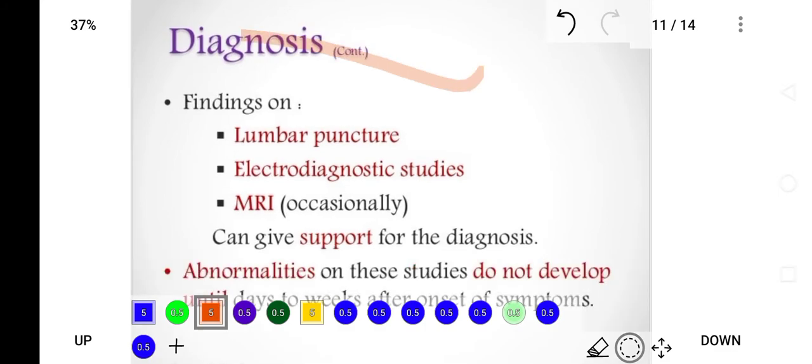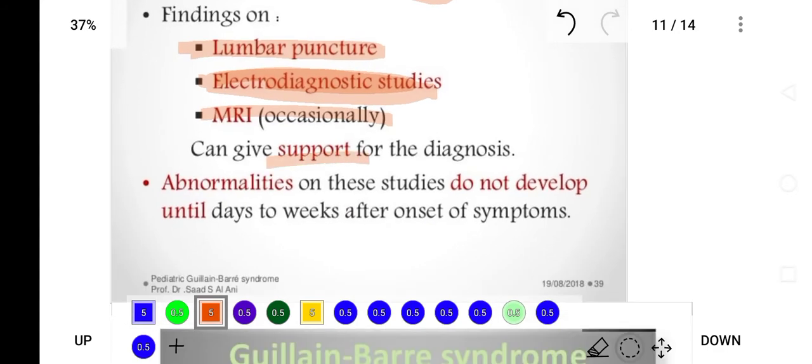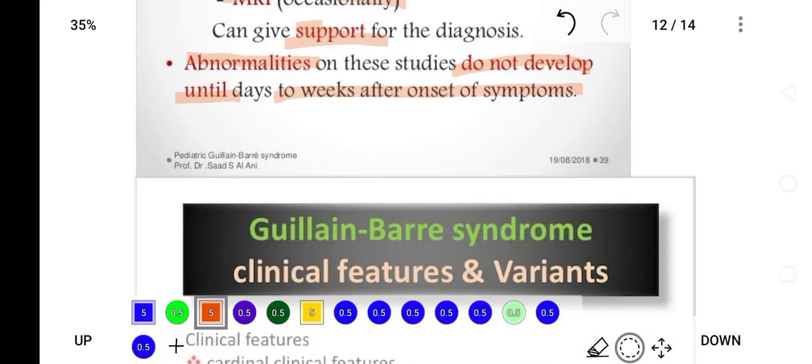Now, how can we diagnose a patient of GB syndrome in clinic? First of all, lumbar puncture is the gold standard. Electrodiagnostic studies and MRI can support the diagnosis. Abnormalities on these studies do not develop until the first week of onset of symptoms.